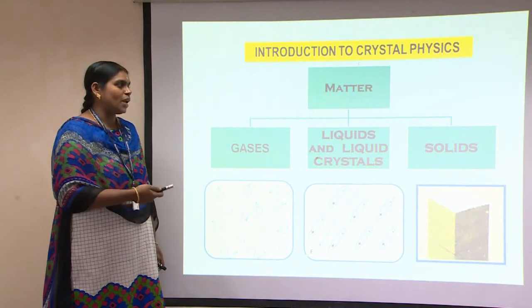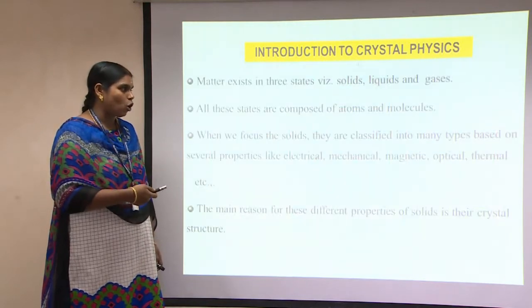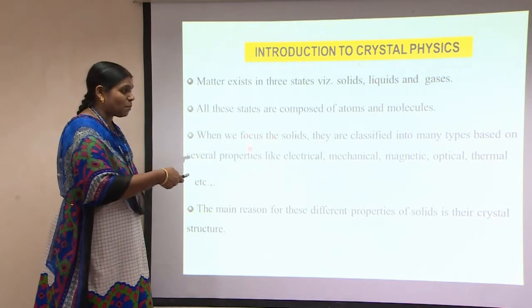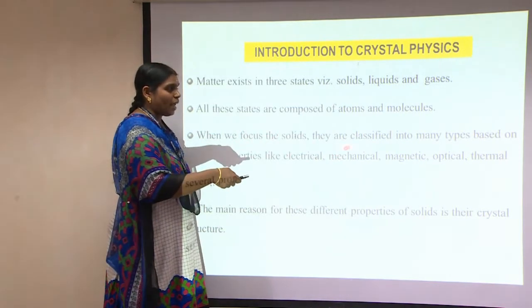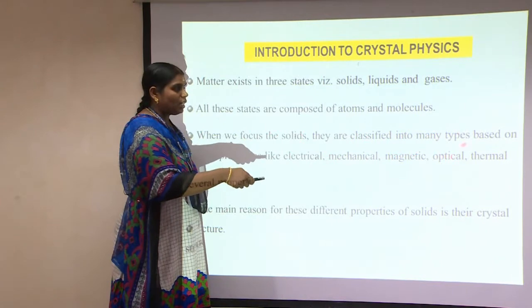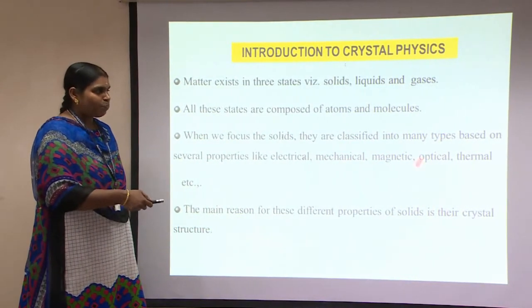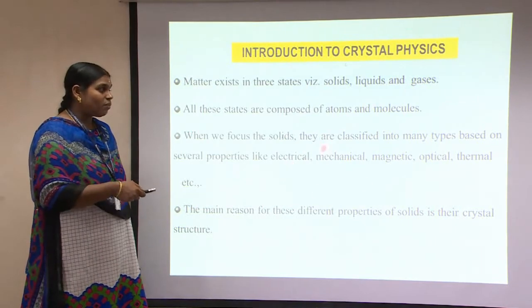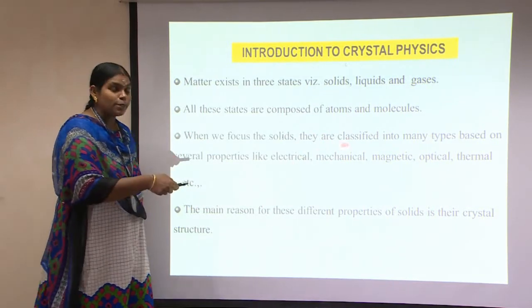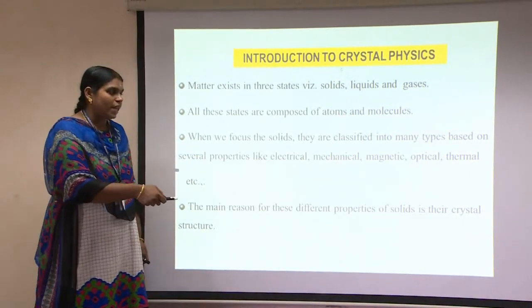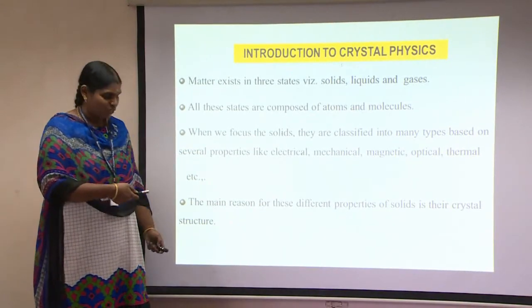So there is a change or variation in the properties of the material, and normally we talk about several properties in a generalized manner. They are electrical, mechanical, magnetic, optical and thermal properties, which differ from matter to matter and material to material. Even within a solid there is a variation in these properties. How are these properties varied? Because of the orientation of the atoms in a crystal structure.